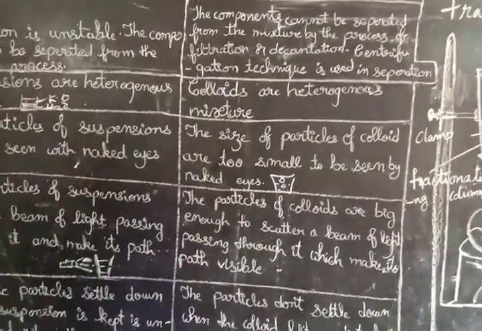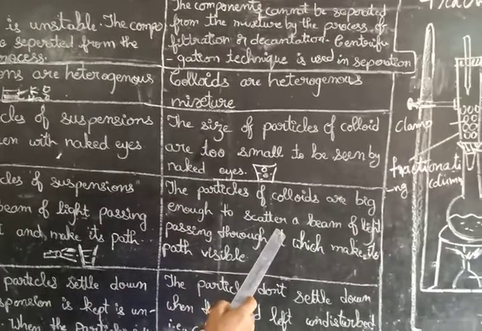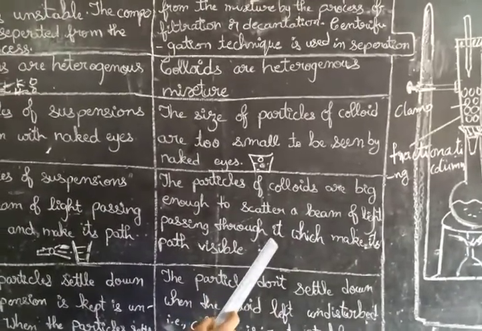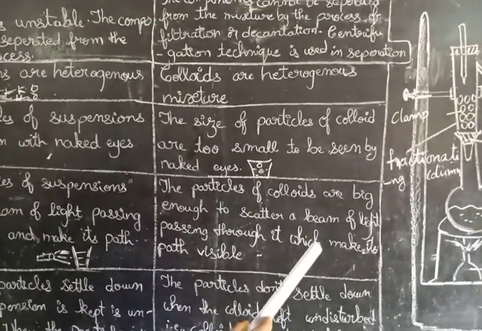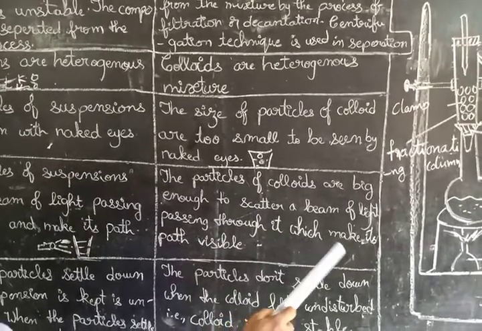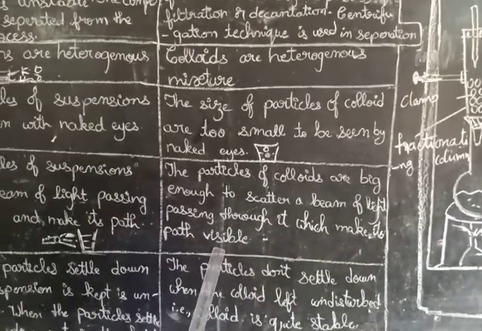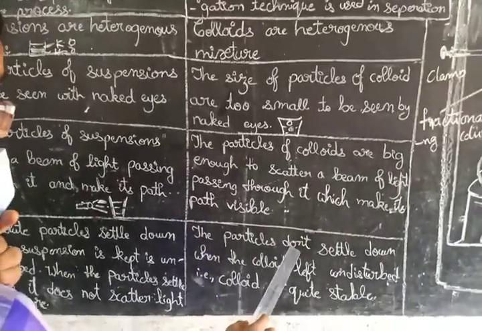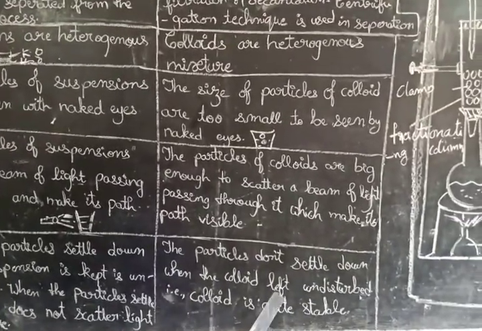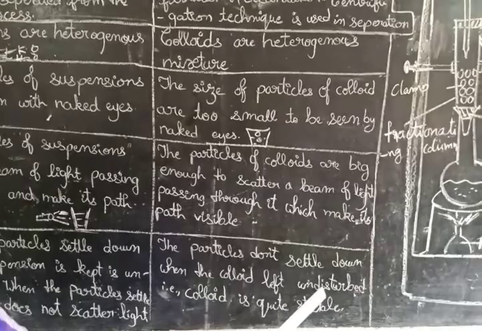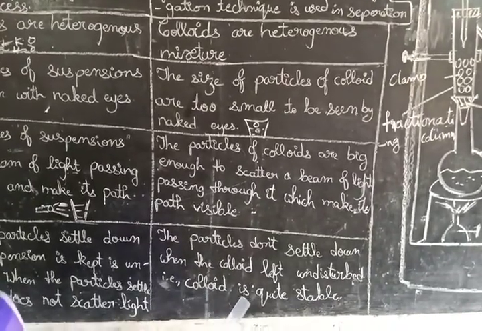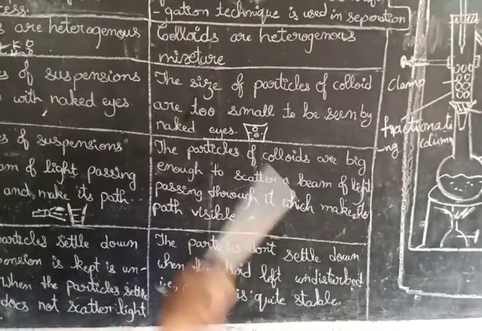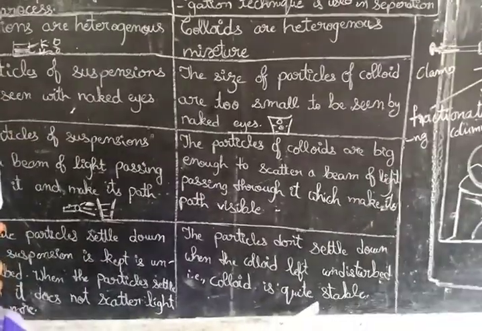The particles of colloids are big enough to scatter a beam of light passing through it, which makes its path visible. Visible means which we are able to see with our naked eye. The particles do not settle down when the colloid is left undisturbed. Colloid is quite stable. Suspensions are unstable, whereas colloids are stable.